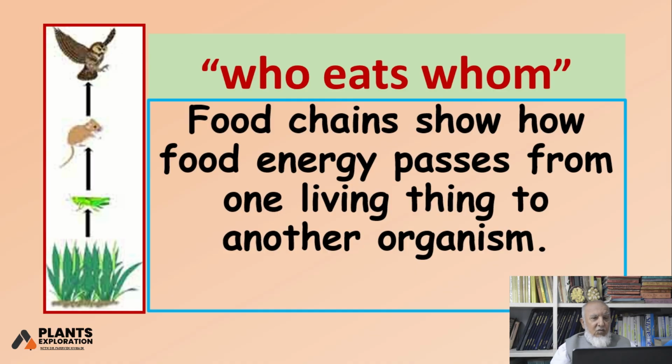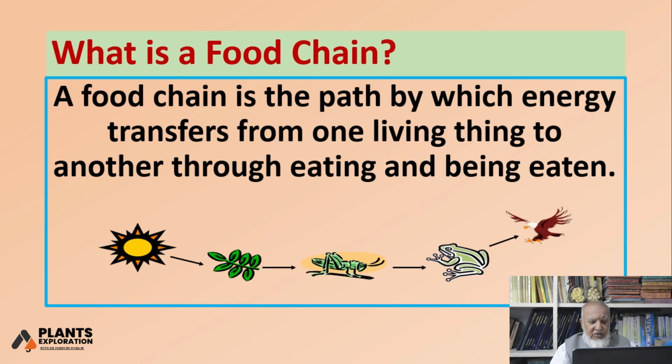Again, if you consider who eats whom: grass is eaten by herbivores. Herbivores are eaten by primary carnivores. Secondary carnivores then eat the primary carnivores, and so on. So this is a statement which stays everywhere.